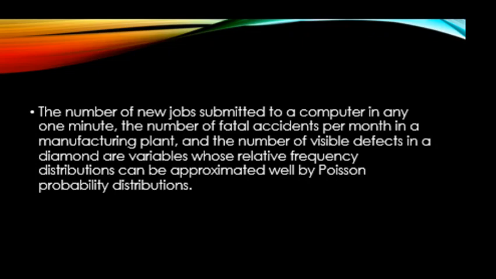The third example is number of visible defects in a diamond. So here again, the diamond is the area, and the number of visible defects is the count or the discrete random variable. So these variables will follow the Poisson probability distribution, and then we can find the probability for a given value of y.